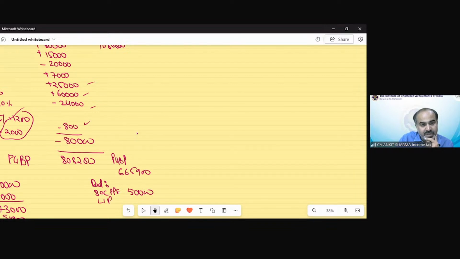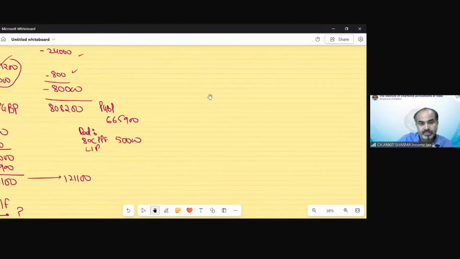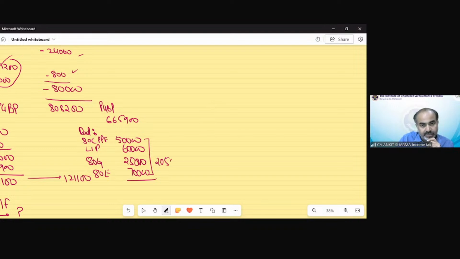Now the deductions have been given in this question. Under section 80C, PPF deposit, 50,000. Life insurance premium paid, that is 60,000. Donation for children fund under 80G, that was 25,000. Education loan has been taken for the spouse under section 80E, you can claim interest of 70,000. So almost 2,05,000 deduction in this case, and that would make my TI 460,900 rupees.